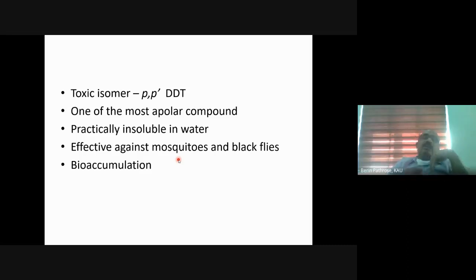One major disadvantage is that because of its lipophilic nature, it has bioaccumulation. That's what we discussed. If we spray DDT on grass, the cow consumes it, it gets transferred to fat, and it gets transferred to milk. If you consume the milk containing these DDT residues, it gets accumulated in our body. So it is called bioaccumulation. I think you are familiar with it. Have you studied bioaccumulation? Yes or no? Yes. Okay. So this is bioaccumulation.